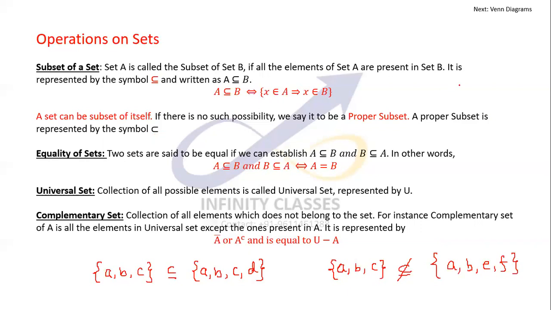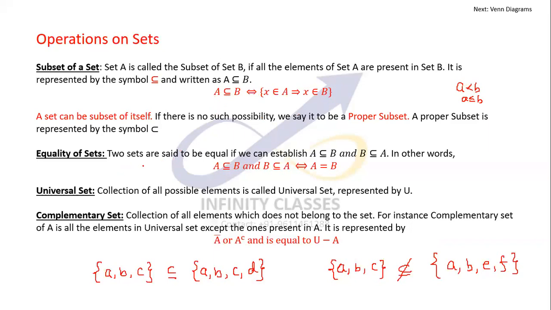It's similar to A is less than B, or A is less than or equal to B. If there is a possibility that A and B both can be equal, we write the equal sign. Whenever there is no possibility of A and B being equal, we just write the less than sign. Something similar happens here as well.